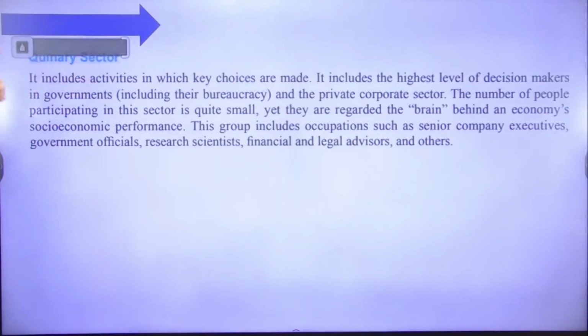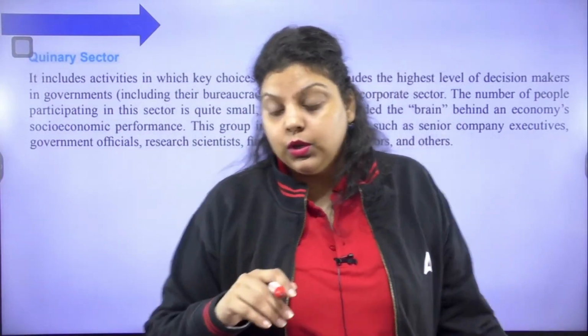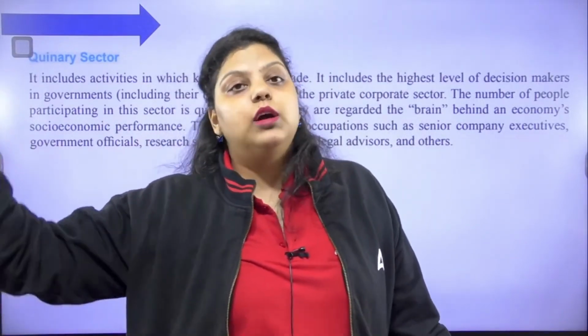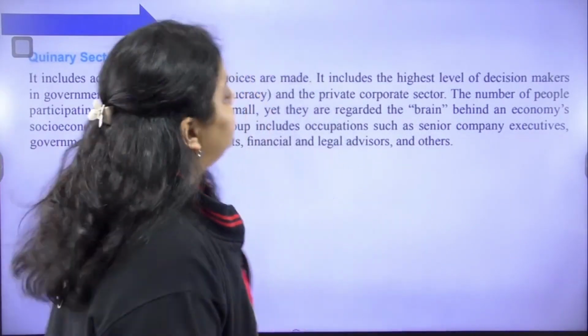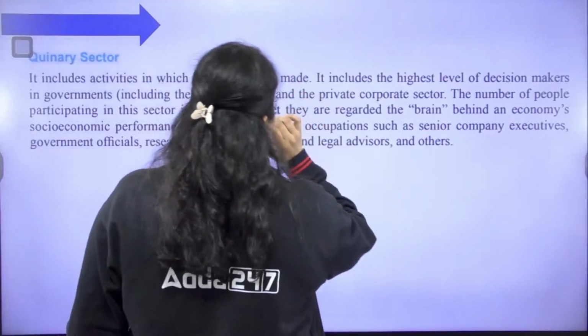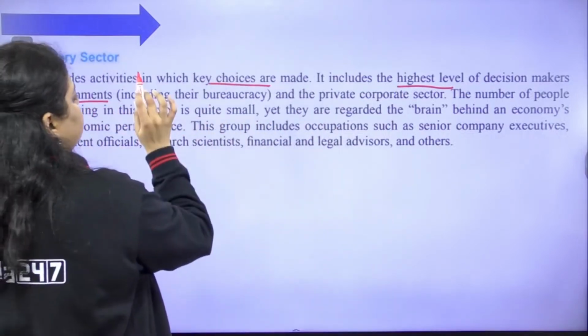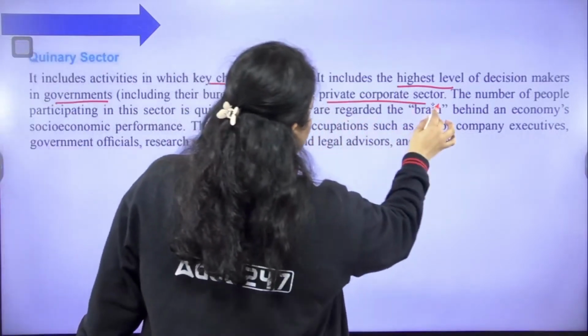Yes, they are known as the brain behind the ideas. Now, the other subsector of the tertiary sector is known as the knowledge sector. They check the intellectuality of the human resource of a country. Next, the quinary sector. It includes activities in which the key choices are made. It includes the highest level of decision makers in government, including their bureaucracy and the private corporate sector.